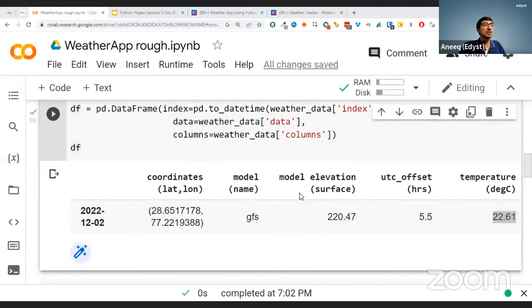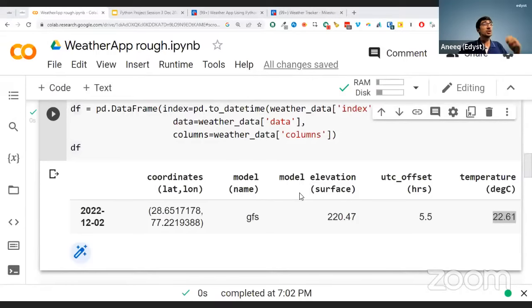What does GFS mean? GFS must be some model for which they are storing the data, right? Everybody has their own way of measuring the data, the weather and so on. So they must have something specific of GFS. If anybody can actually do a quick Google search on what GFS means in terms of weather data storing, that'd be nice.